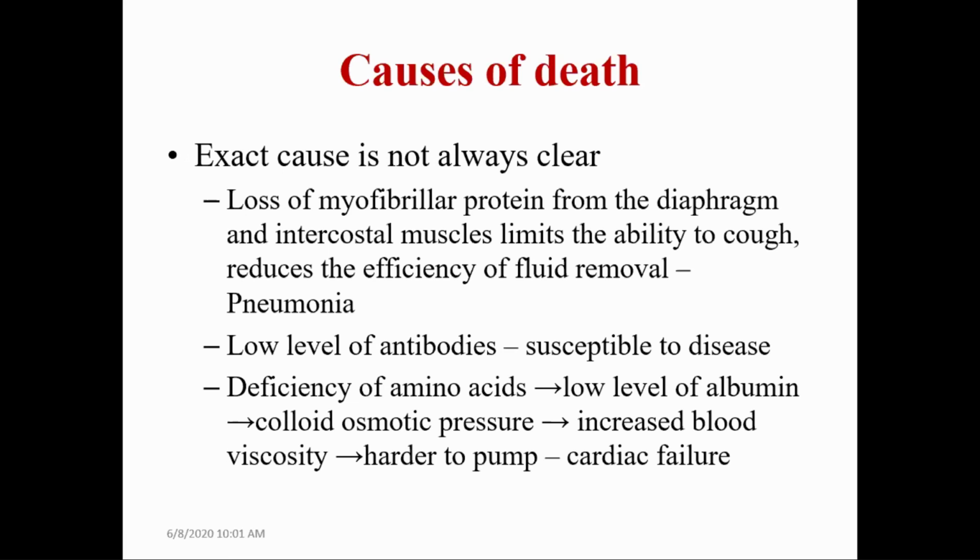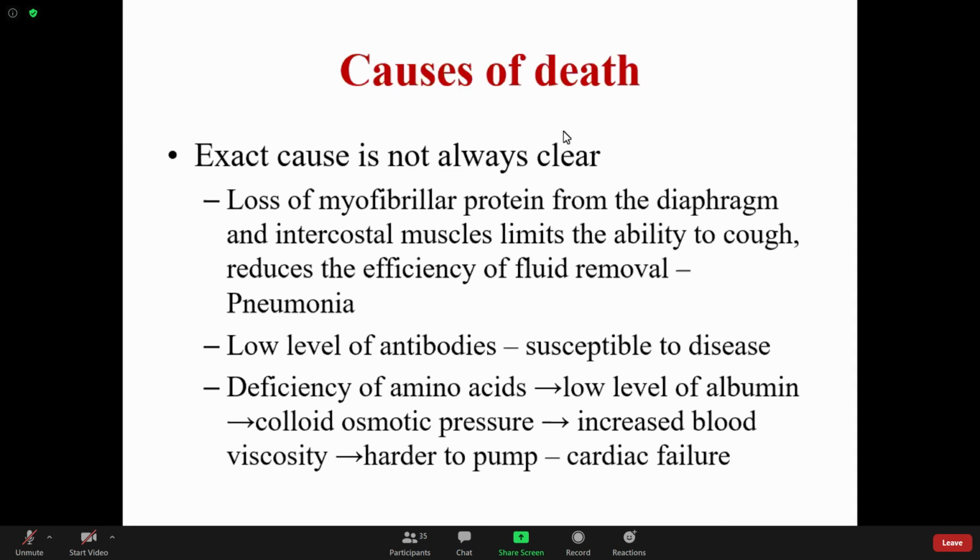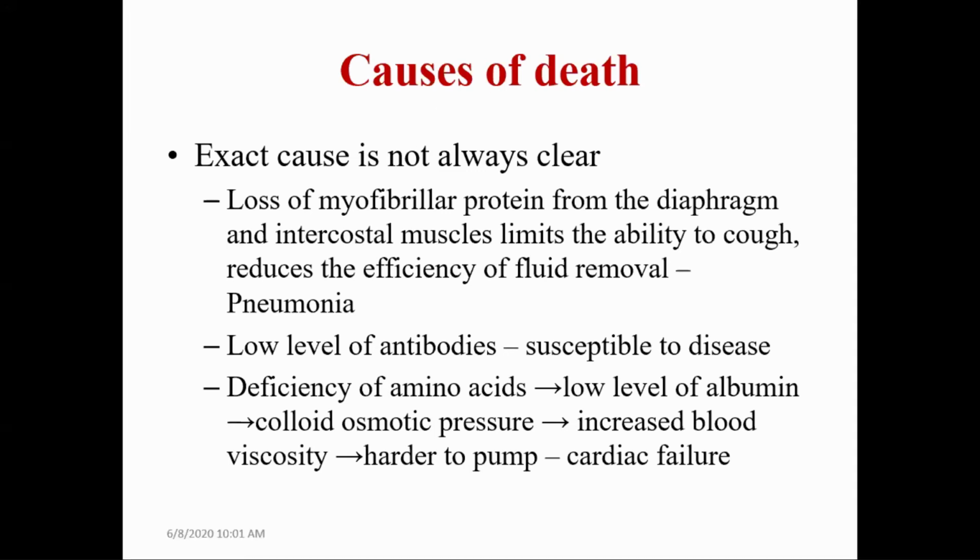The body uses these proteins. After proteolysis, free amino acids are released, and these free amino acids are utilized by the liver for synthesis, which is necessary for glucose homeostasis. This protein degradation occurs in three phases. In the first phase, there is increased proteolysis.